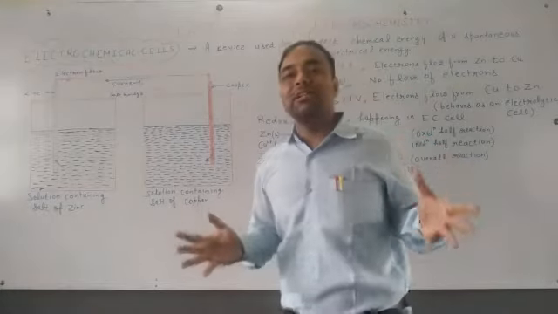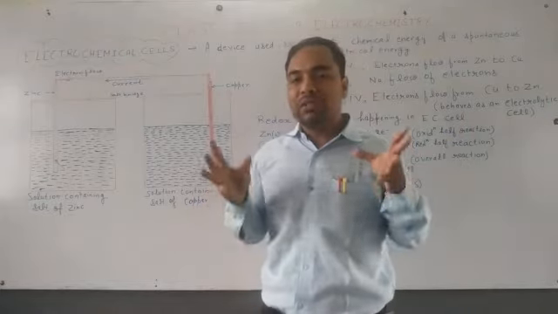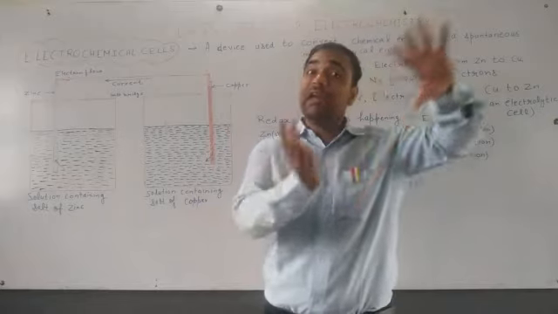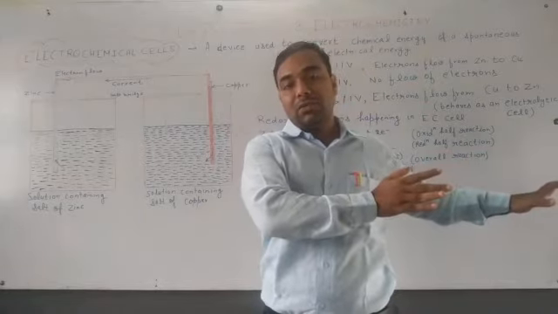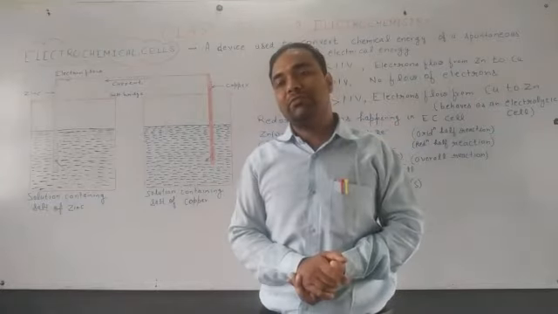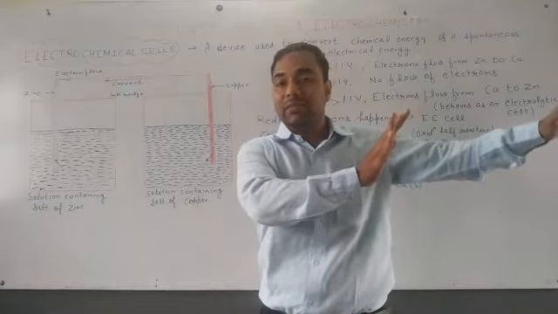Electrolytic cells are those devices or cells which are used to convert electrical energy into chemical energy using a non-spontaneous process. So this is just the opposite of the electrochemical cell.